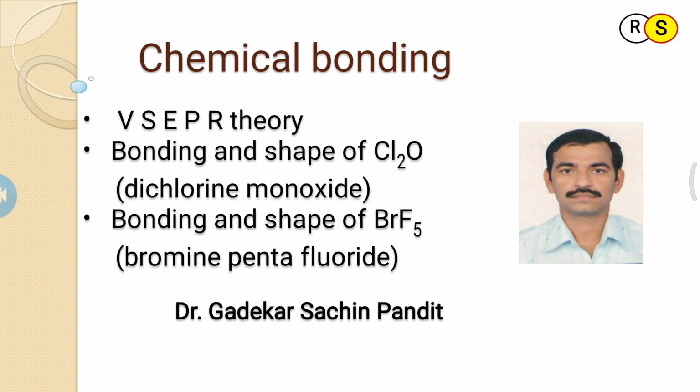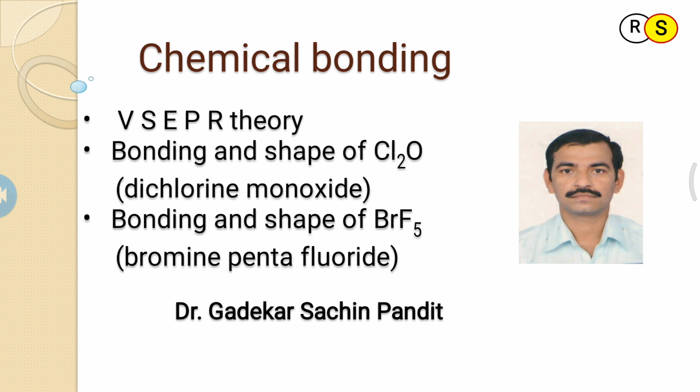Suppose there are three types of arrangement. First, both lone pairs are placed at axial positions. Second, one lone pair is at an axial position and another lone pair is at an equatorial position. Third, two lone pairs are placed at equatorial positions. Two lone pairs at equatorial positions is the more stable arrangement.